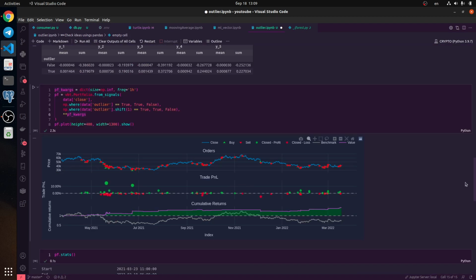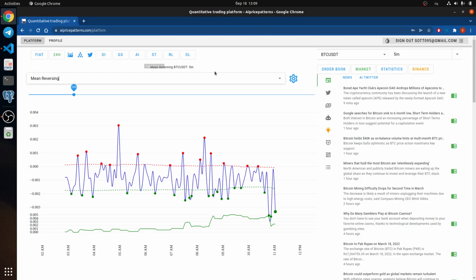Also, I'm going to implement some of these ideas on my web platform. Some guys haven't enough practice to do some coding, and we could use a web platform to define these outliers.